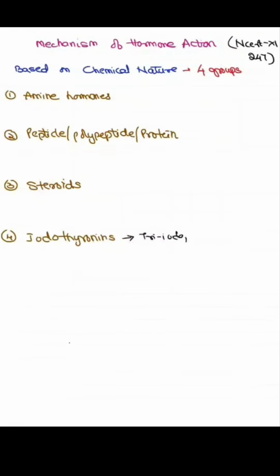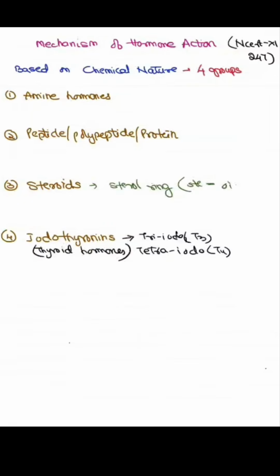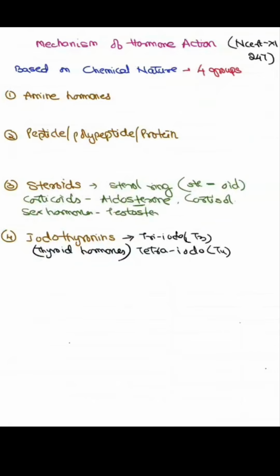What are these hormones? The iodothyronines, as the name suggests, are the triiodothyronine and the tetraiodothyronine, that is, the hormones of the thyroid gland. The steroid hormones contain a sterol ring in the structure. If you see a word ending in -oid, these are the steroid hormones like corticoids, aldosterone, cortisol, sex hormones like testosterone, progesterone, estrogen, estradiol. So these types of hormones are the steroids.